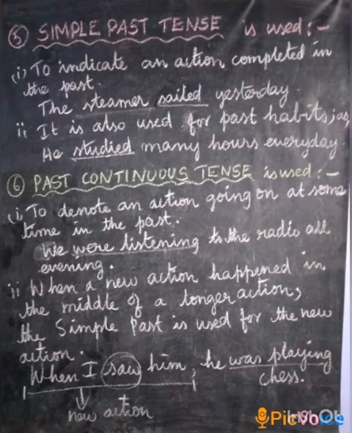Now we are going to learn the uses of simple past tense and past continuous tense. First one, simple past tense. The simple past is used to indicate an action completed in the past. For example, the steamer sailed yesterday. The simple past is also used for past habits. For example, he studied many hours every day.